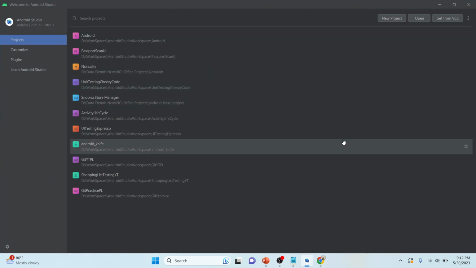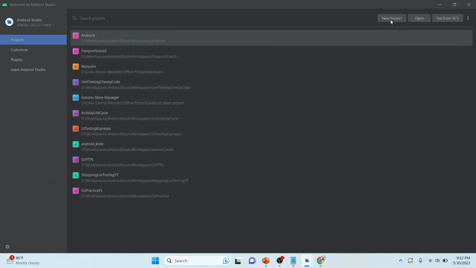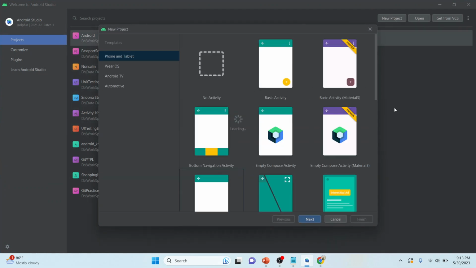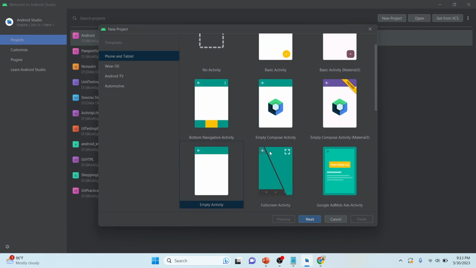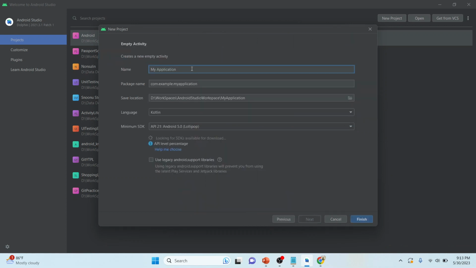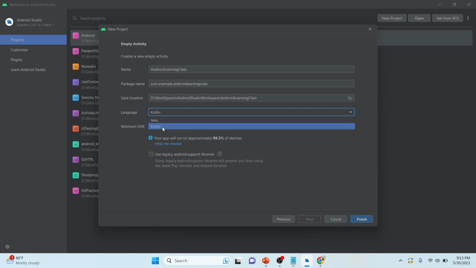So here I have Android Studio open. Let me create a new project. Here I am selecting Empty Activity. I am giving my project name as Android Learning Class. My primary language for this is Kotlin.